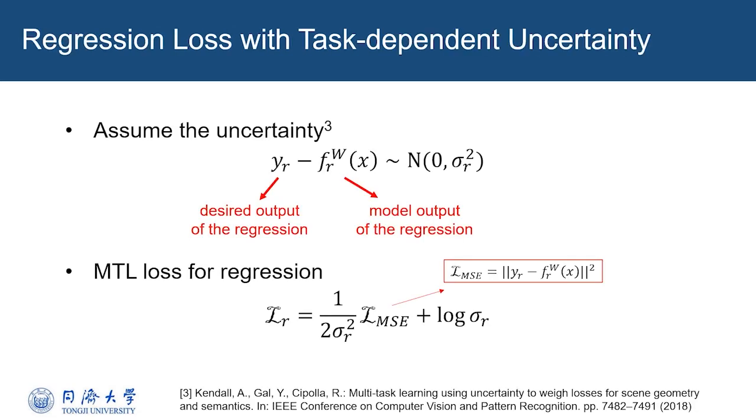To define a loss function that can be used for training the multitask learning network, we follow Kendall and consider task-dependent uncertainty between the model output and the desired output of the regression task. We assumed uncertainty follows a zero-mean Gaussian distribution. For the maximum likelihood estimation, we can obtain the multitask learning loss for our regression task.